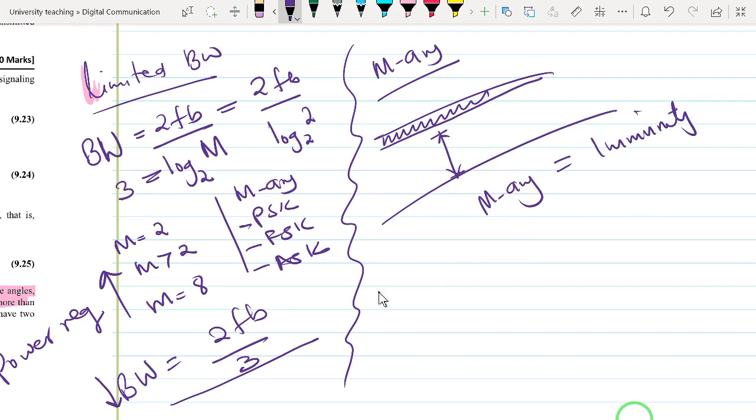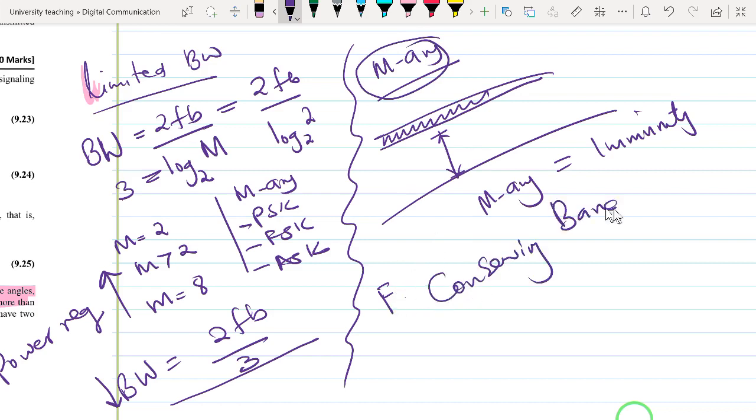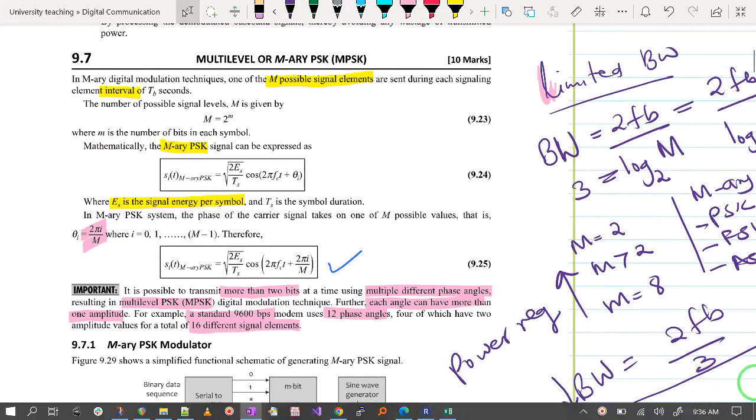However, for this lesson, we are going to focus on using M-ary or multi-level signaling for conserving bandwidth. We'll demonstrate how we are going to use M-ary signaling for bandwidth preservation.